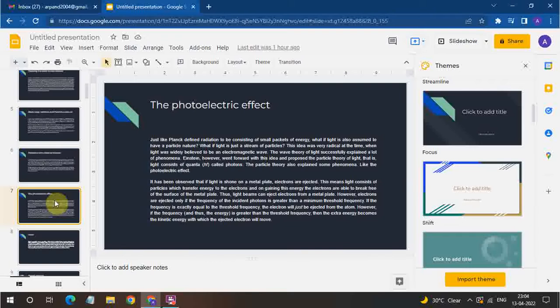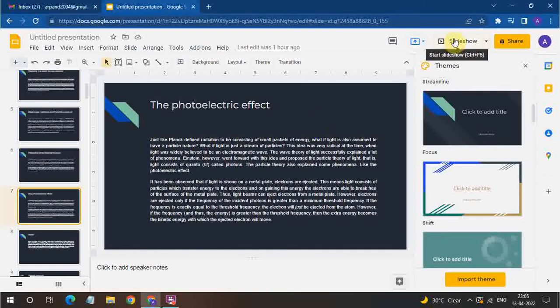Then the threshold frequency concept: if the wave theory of light was correct, then there should be no threshold frequency. If the surface is heated for long enough, then electrons should evolve after some time. But if the frequency of the incident light is less than the threshold frequency, no matter how long we shine the light on the metal plate, no electrons are ejected. So all this was a support for the particle theory of light.